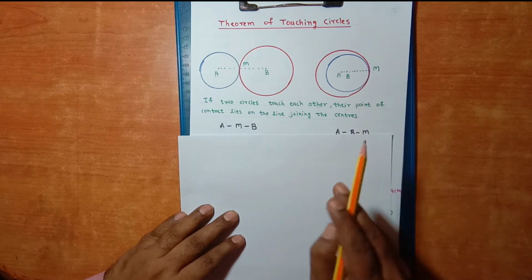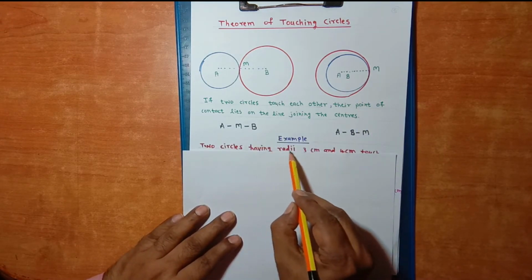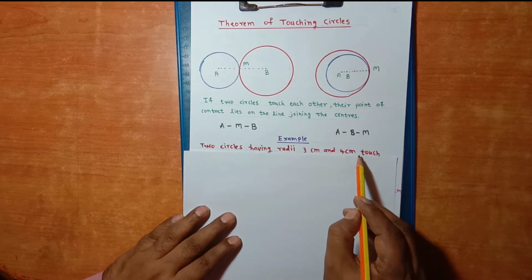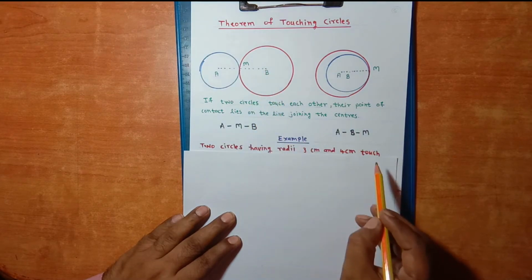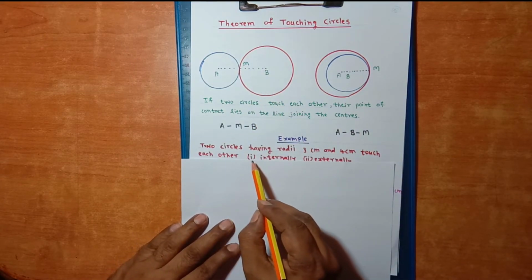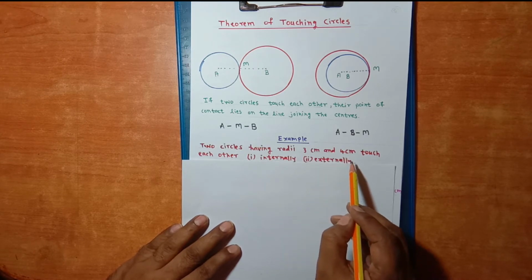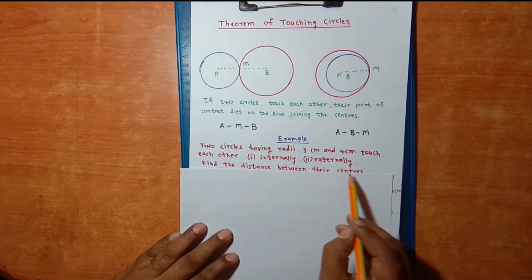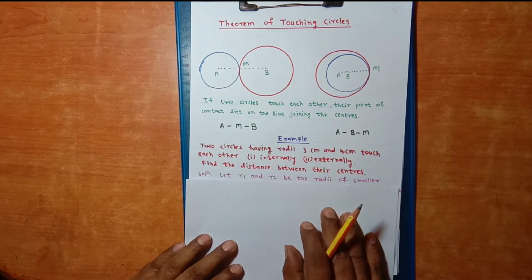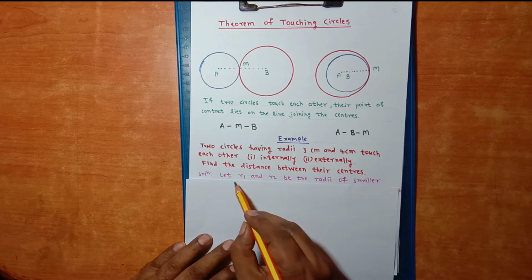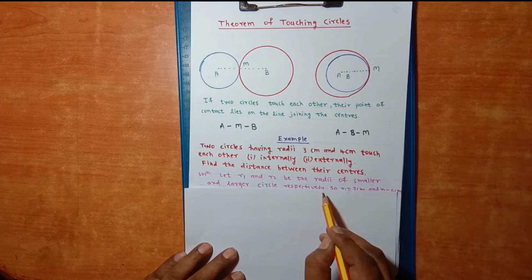Now let us solve one example based on it. Two circles having radii 3 cm and 4 cm touch each other. First sub question is internally, second sub question is externally. Find the distance between their centers. Here radius is 3 cm, here radius is 4 cm. So let us solve these two sub questions. First sub question. Solution. Let R1 and R2 be the radii of the smaller and larger circle respectively.